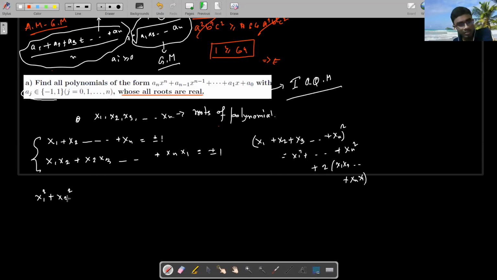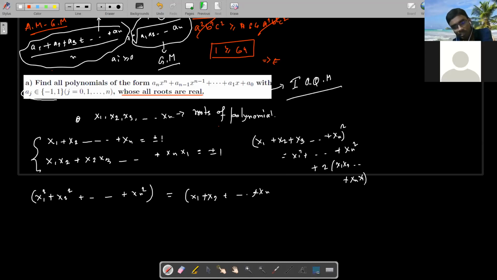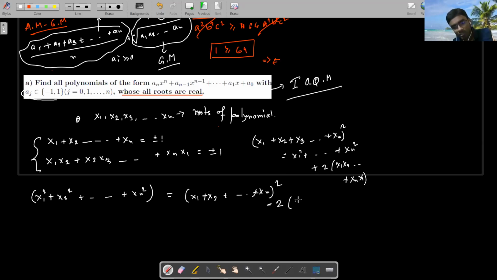So x1 square plus x2 square, so on up to xn square is nothing but (x1 plus x2 plus so on up to xn) squared minus twice the sum of x1 x2 plus so on up to xn x1, right? Now doubtlessly it is always positive.